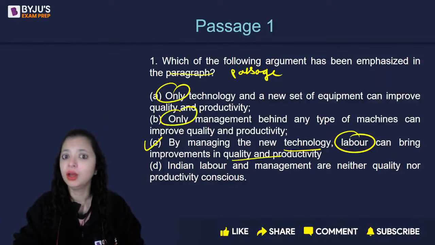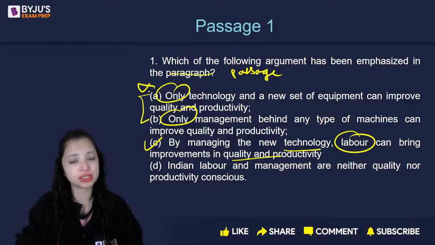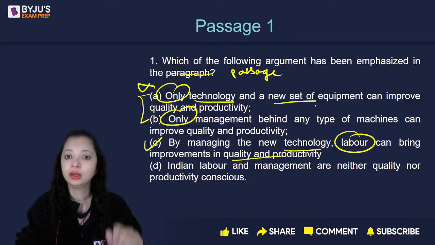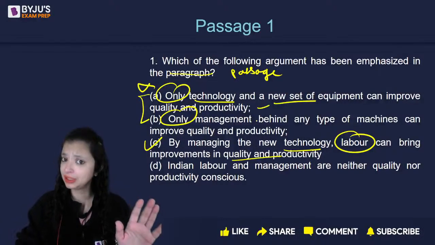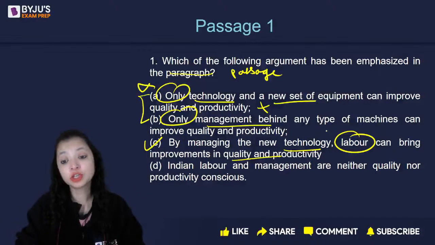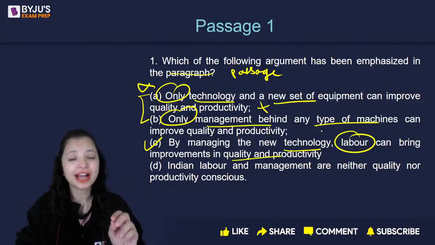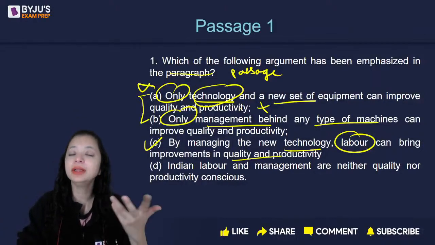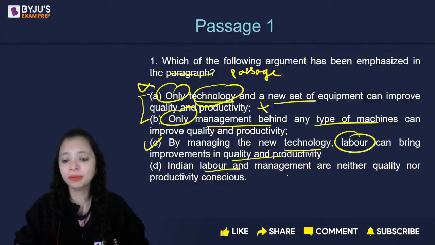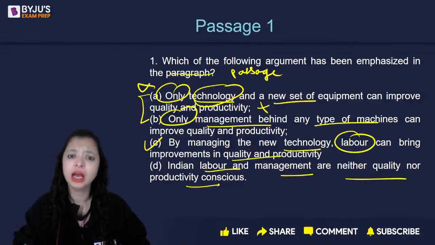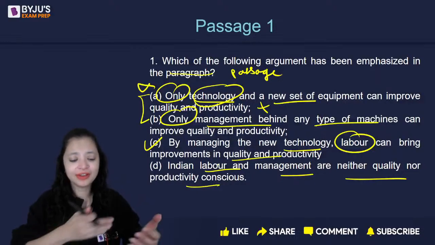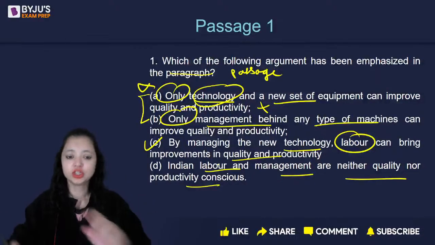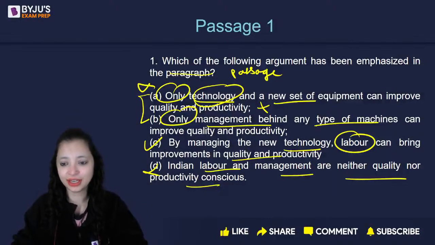Only words here automatically make the option extreme, and thus these options cannot be the answer. Only technology can improve quality and productivity? People think of that, but that's not true. Only management behind any type of machine can improve? No, it's actually a combination of good technology, labor, and a bit of management that improves quality. Indian labor and management are neither quality nor productivity conscious? Of course they are. All of us want to improve productivity, just that there are various circumstances in which we are unable to do that. So D is incorrect. C is the correct answer unanimously. Absolutely.